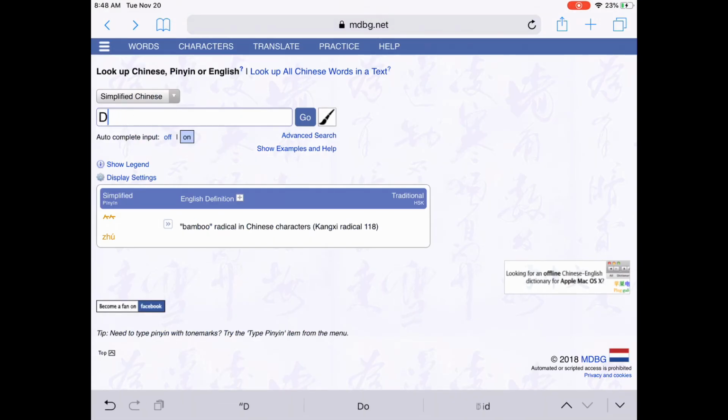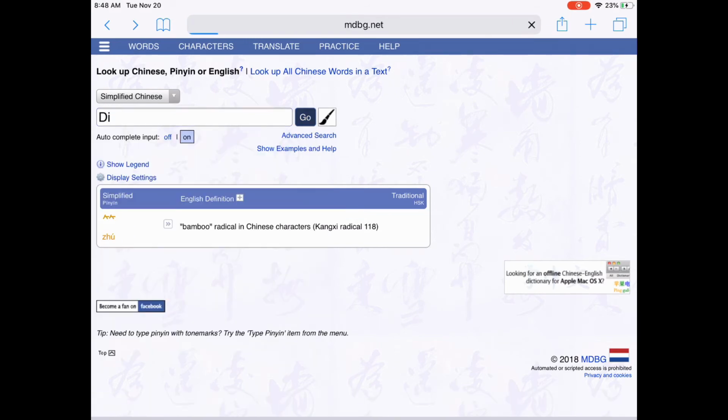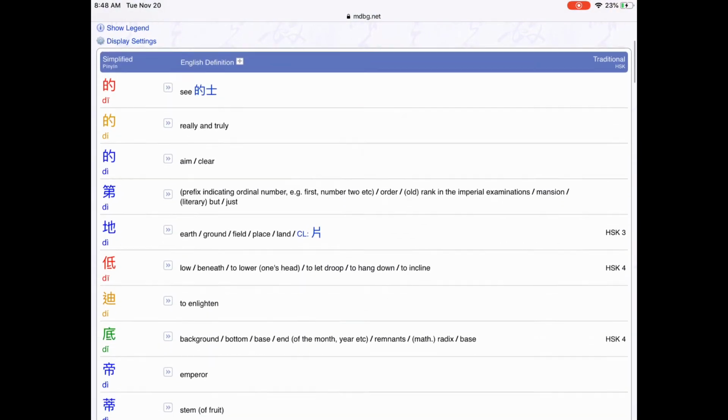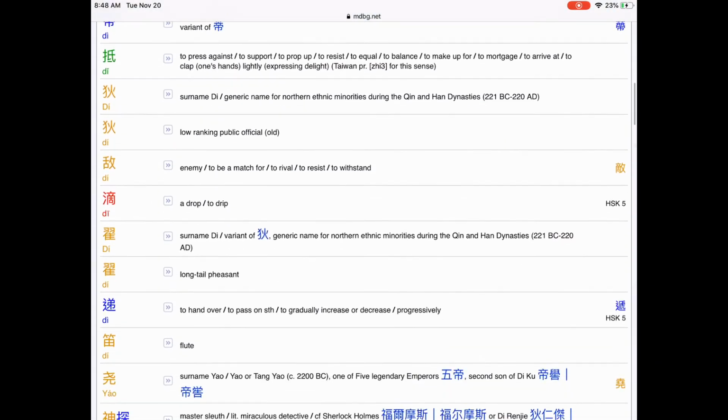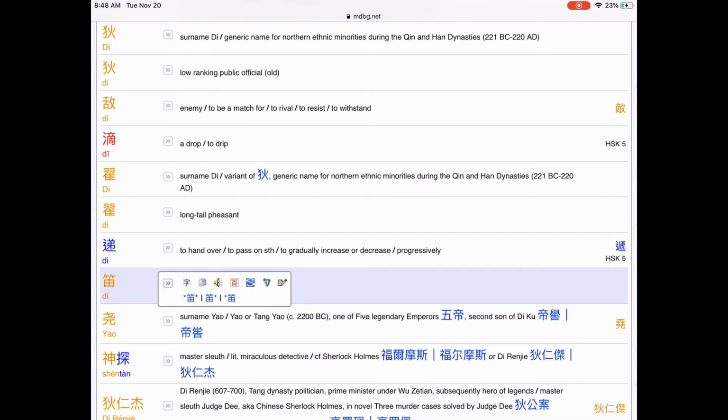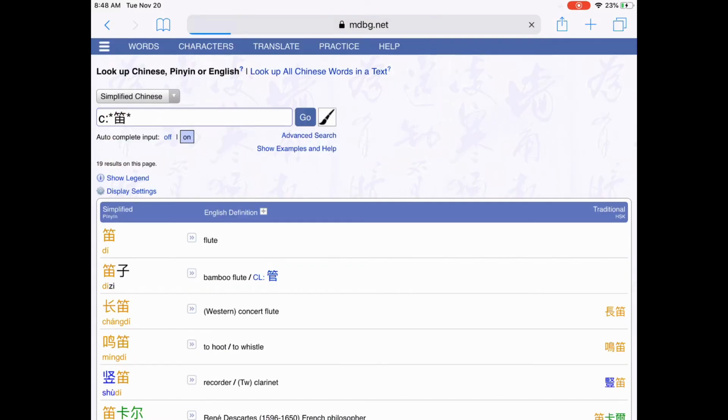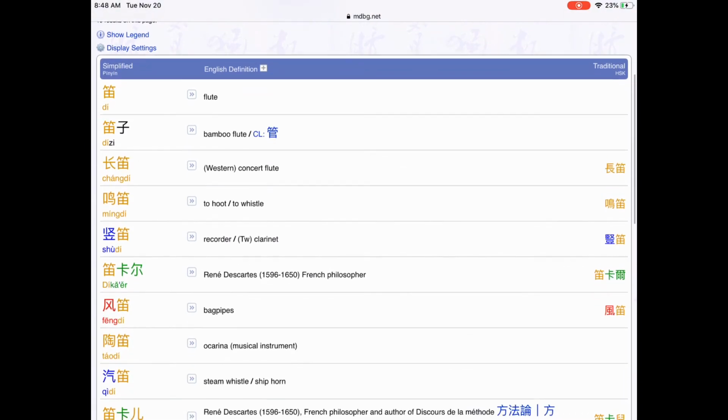The last thing you're going to do with your name is find other words that have your character in them. Similar to compound words in English, Chinese words are often made up of compound words. So if I go back to my name, Dee, and I tap on the character in between these two asterisks, I'm going to find other words that have the character D in them.